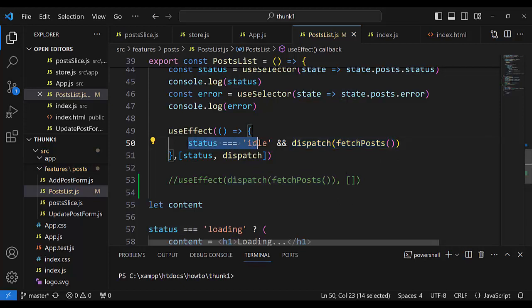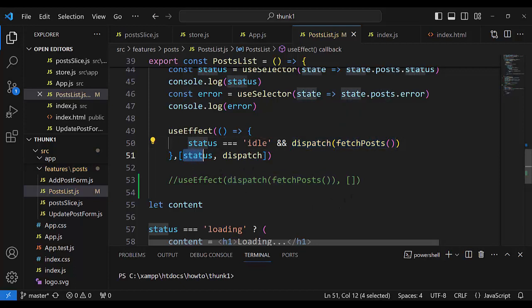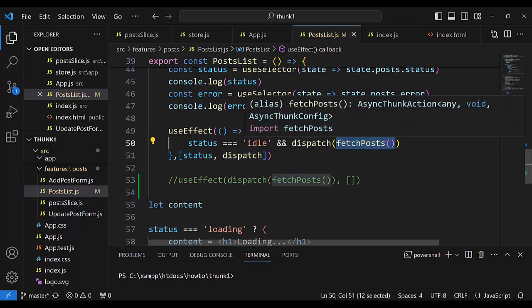And if status is idle, there is starting useEffect dispatch fetch post, and here is the dependency, we have status and dispatch, both in fetch post also. Here is one dispatch, but the fetch post thunk function also dispatches.